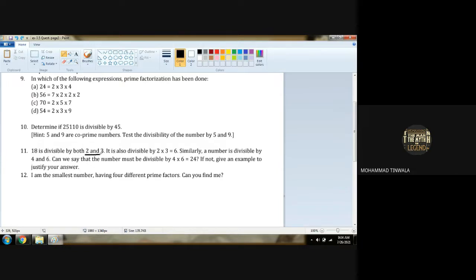Every time, like 2 and 3 and as such 6, not all numbers follow that. Why? For example, 4 and 6. If we take the number 12, it is divisible by 4 and also by 6. 4 threes are 12, and 6 twos are 12. So 12 goes with both 4 and 6. Yes, it is divisible. Are you getting it? But it cannot be divided by 24.